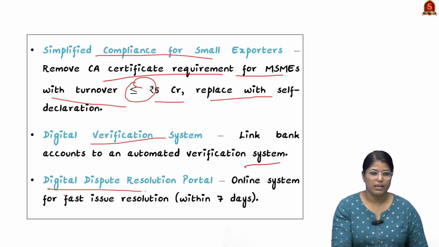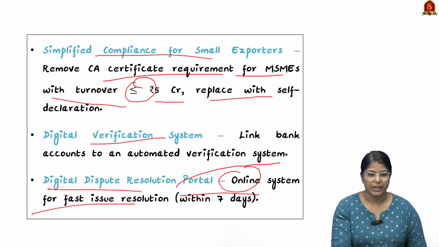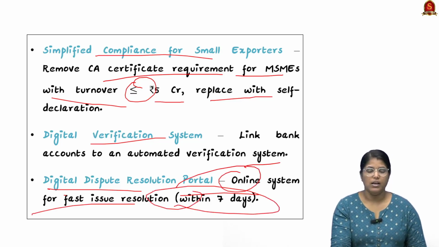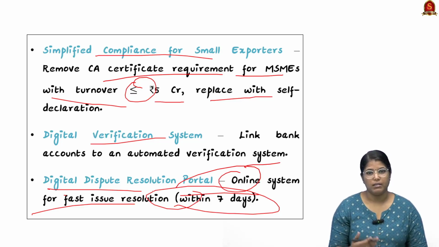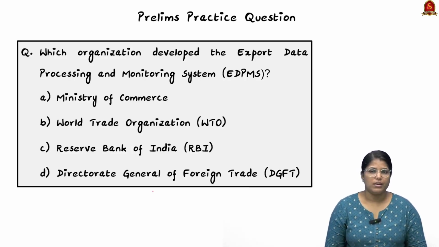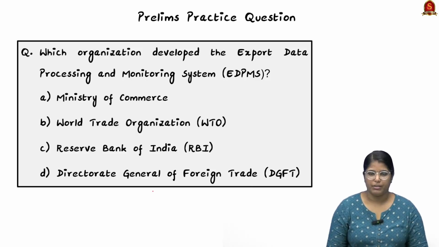And finally, they talked about a digital dispute resolution portal, which is an online system for fast issue resolution within 7 days. So they are talking about grievance redressal, and this can be done online itself. So they have asked for development of a redressal portal as well. So these are all important facts that you have to remember from the prelims perspective.